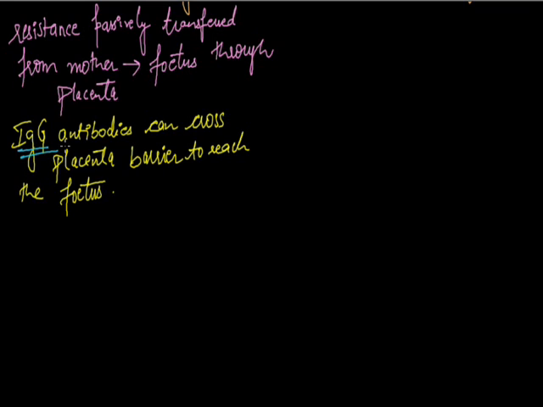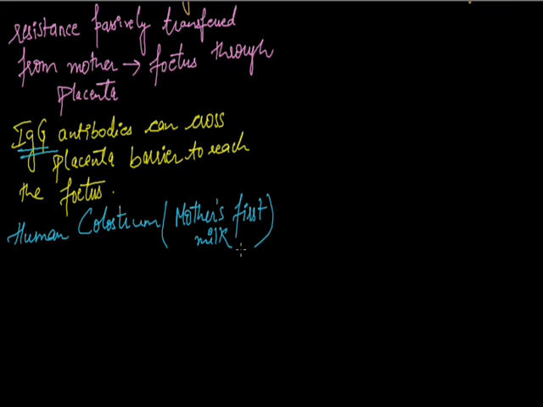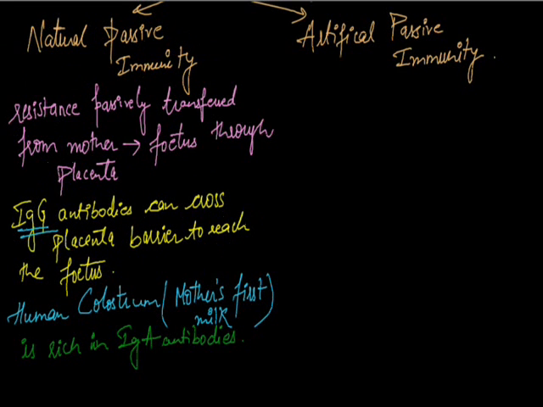IgG is the only antibody which can cross the placenta in the earliest stages and defends the fetus from foreign antigens. Next important is colostrum, which is the mother's first milk. This is rich in IgA antibodies, which provide defense to the infant up to the age of 3 months. This is about the natural passive immunity, which is passively transferred from mother to the fetus.